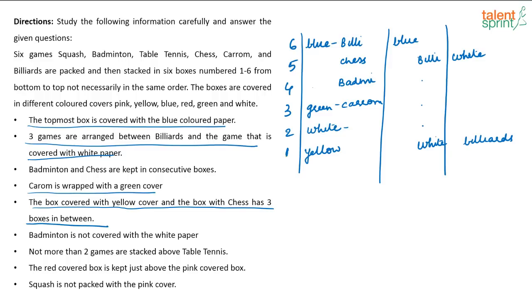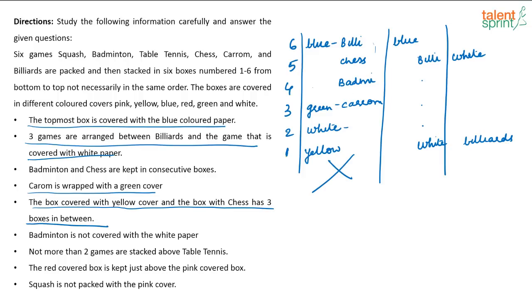Not more than 2 games are stacked above table tennis. Again, where will I keep table tennis? See, already here I have put billiards, chess and badminton. Table tennis should have been somewhere here, right? It is very clearly given not more than 2 games are stacked above table tennis. So this is wrong. This possibility itself is going wrong.